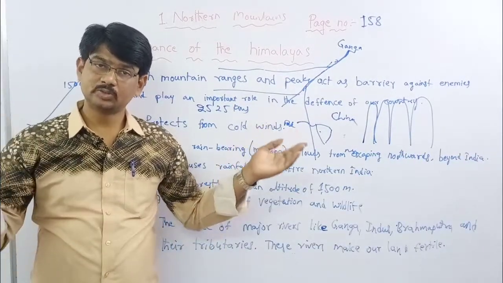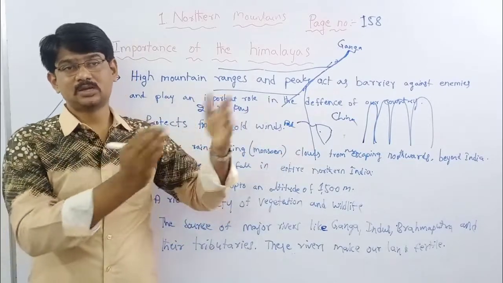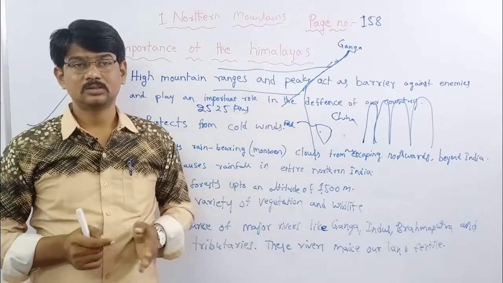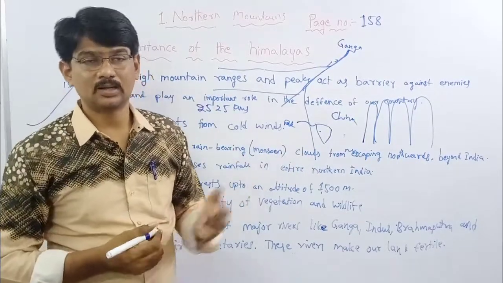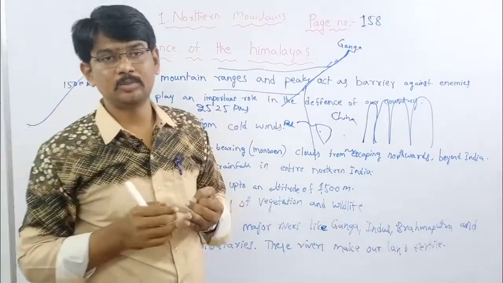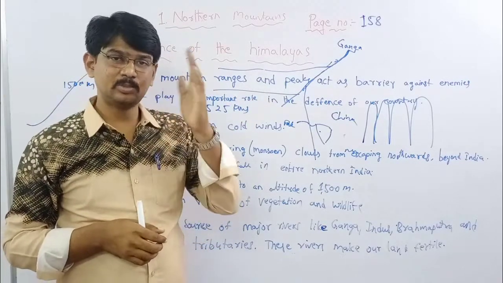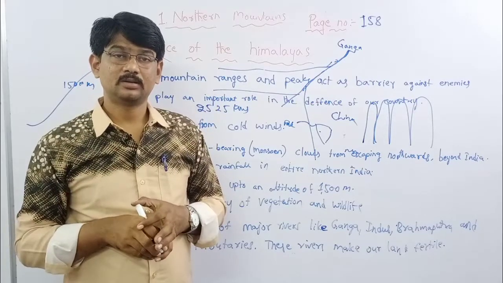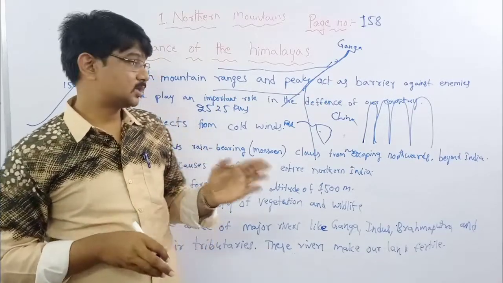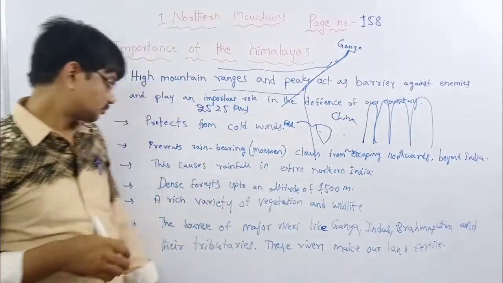It is very useful for all the people living on the banks of these rivers. If there were no Himalayas, there would be no water in the Ganga, Brahmaputra or Indus river. Just imagine the situation. What will be the situation? It is very difficult for the people living in this region to survive.